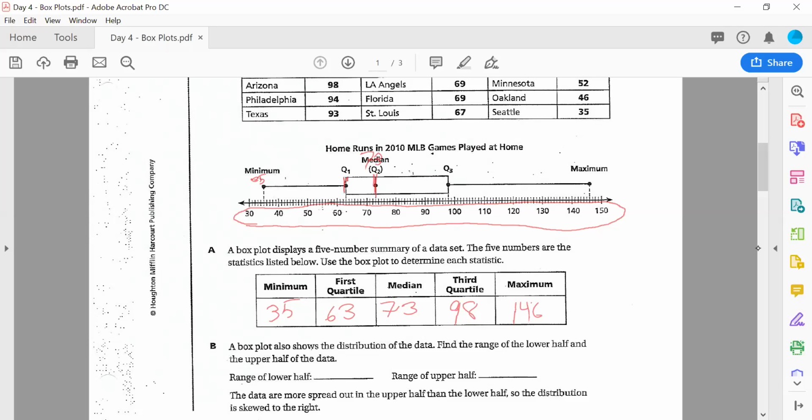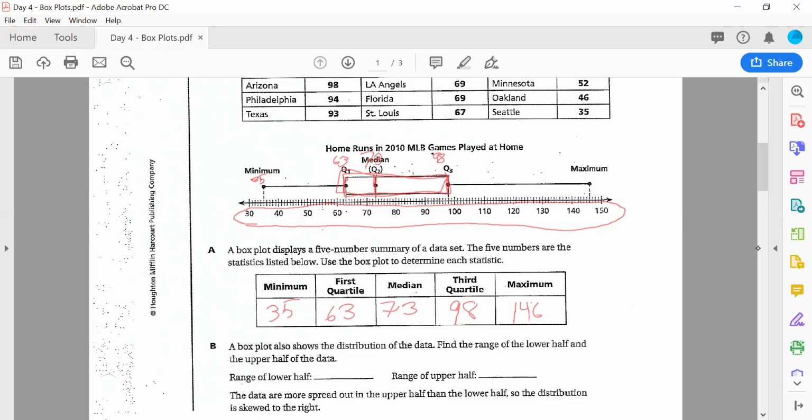Then I do my first and my third quartiles next. 63 is right here. I actually write the numbers right above it. 98 is right there. Then, once I draw my median, my first quartile, my third quartile, I draw a box, and you can see I'm doing that. I'm doing it messy for a reason. I want you to see what I'm doing. That is the box of a box and whisker plot.